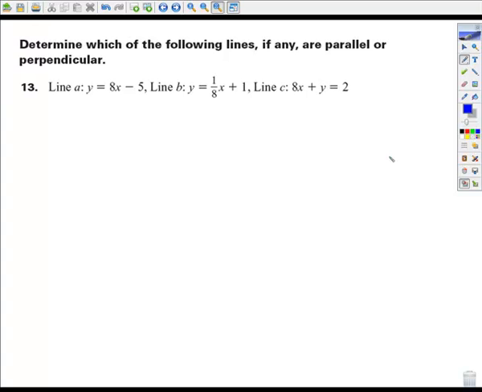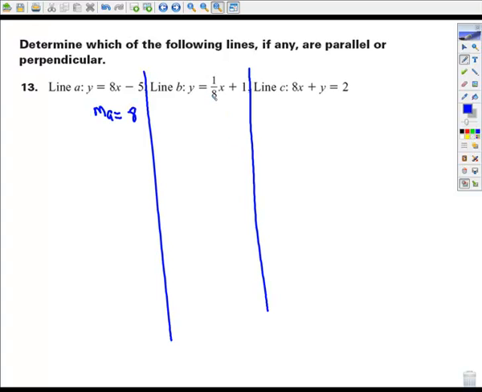Next, they're asking us to determine which of the following lines, if any, are parallel or perpendicular. Again, it's all based on the slope. So this one, lucky us, line A, the slope is 8. Done with that. Oh, look at this. Line B, they've already put it in slope-intercept form, so the slope of line B is 1/8.